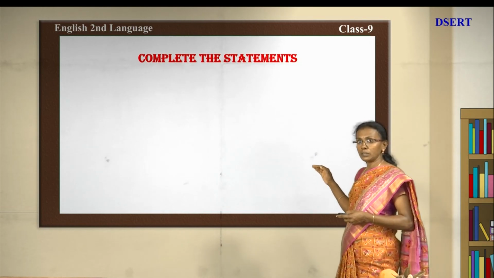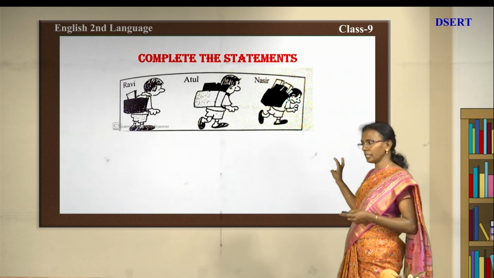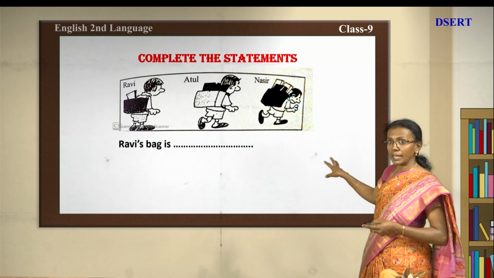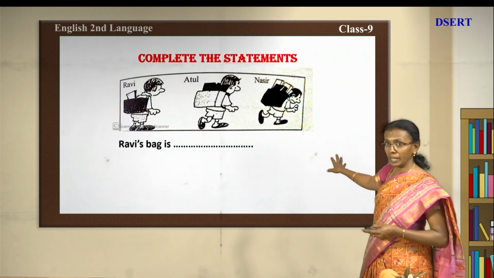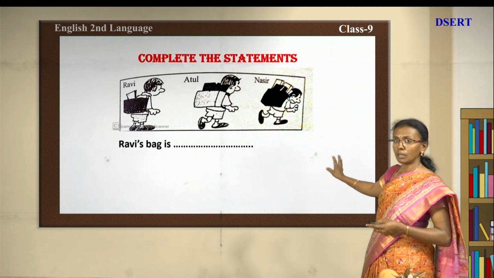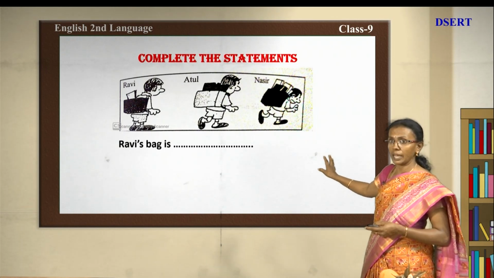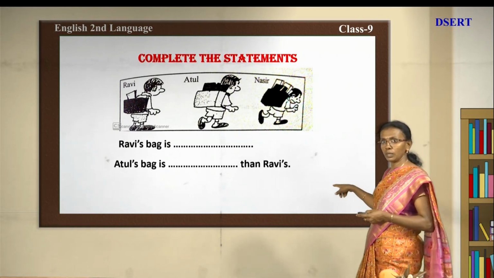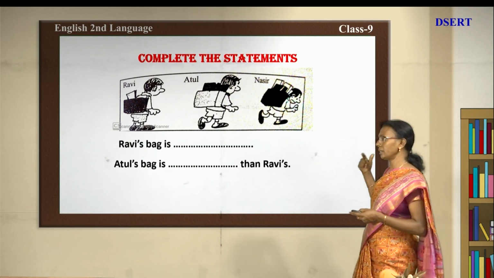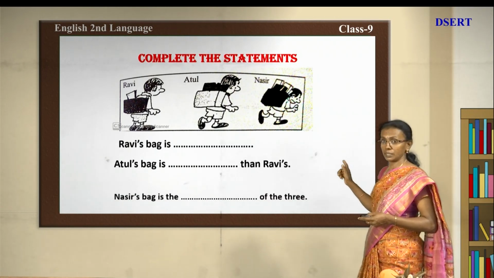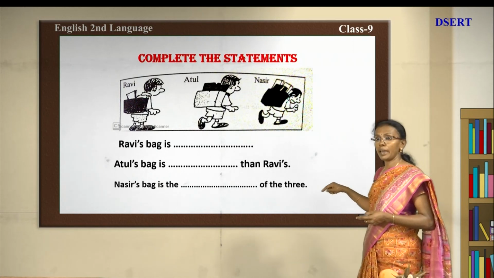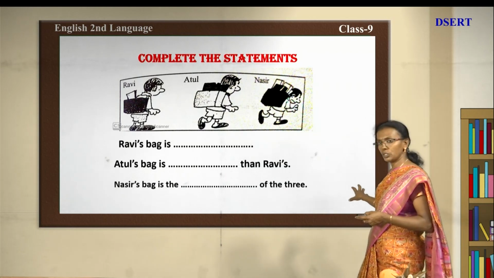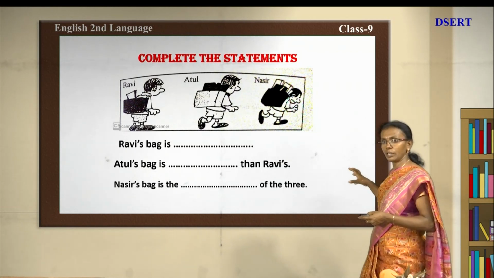Now we can complete the statements. You can see three persons there. Who are those? Ravi, Atul and Nasir. Ravi's bag is dash. They are carrying bags, but you can see the comparisons. You can compare it with an adjective. Ravi's bag is dash, and Atul's bag is dash than Ravi's. Next, Nasir's bag is the dash of the three. Now you have to take an adjective which suits the picture and complete this.